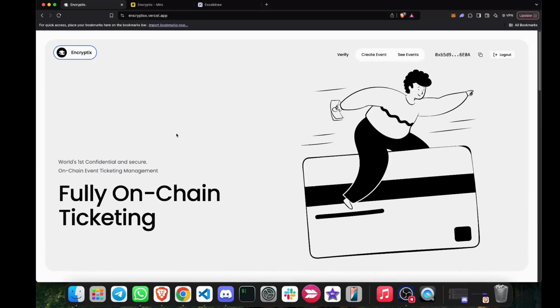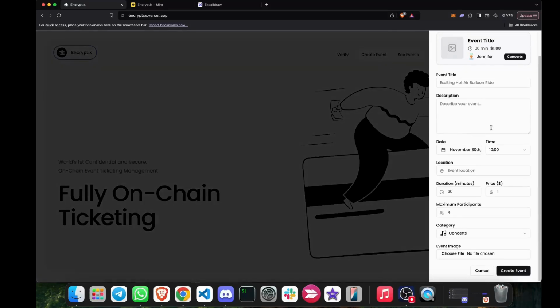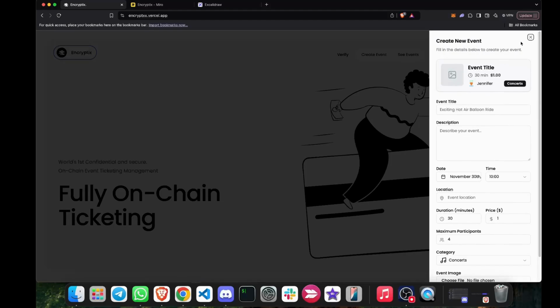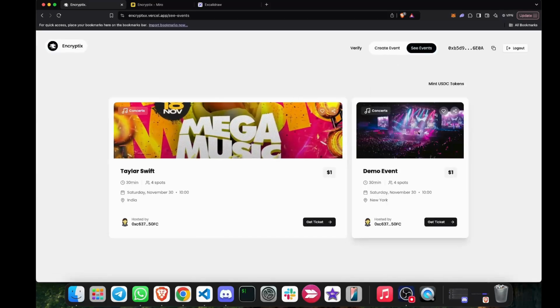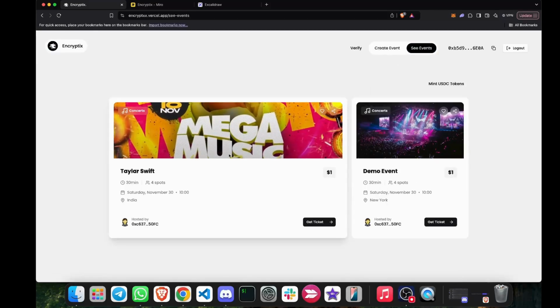So this is a wallet where we are doing gasless transactions and all, so the user won't be able to know whether it's a Web2 platform or Web3 platform, and how it's working. So let's go. You can also create an event over here, but I have already created some events, so we will just directly go and see how the anon ticketing buying works. As you can see, I have two events, which are the demo event and the Taylor Swift event.